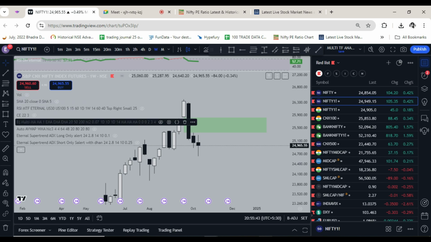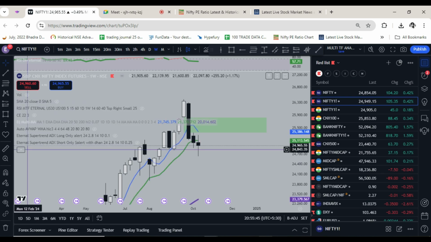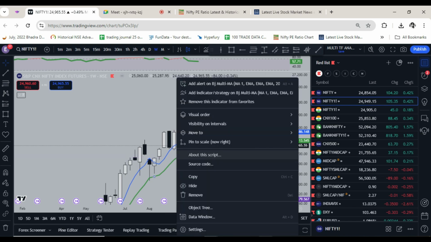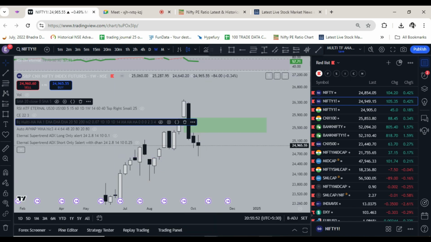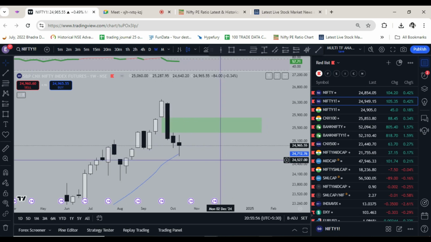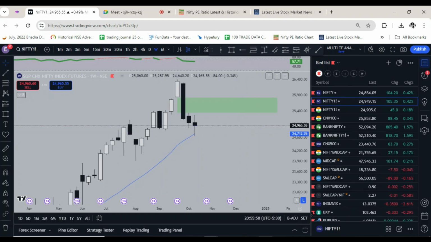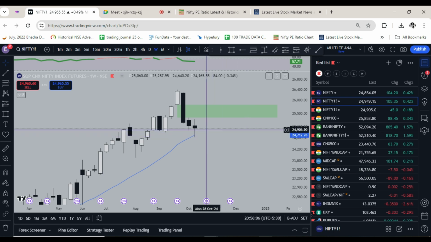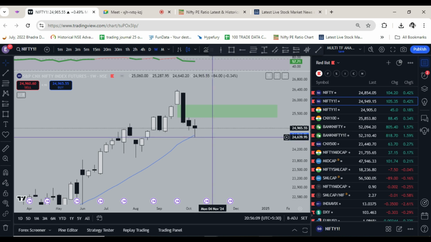Let's see where are moving averages. So on week, okay, this is for daily. I'll just hide it. So this week Nifty took support on the 20-week moving average. Okay, this is the 20-week moving average. It was at 24,732, and this is where Nifty took support, and that's why we saw that bounce, because the 20-week is also a very important level.